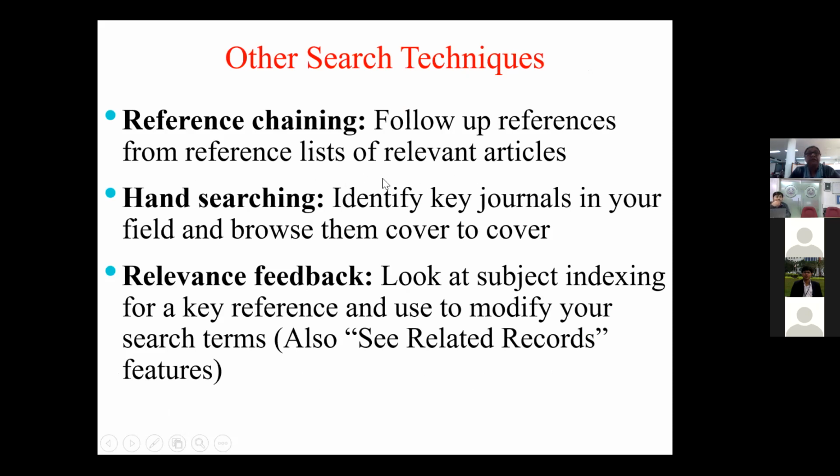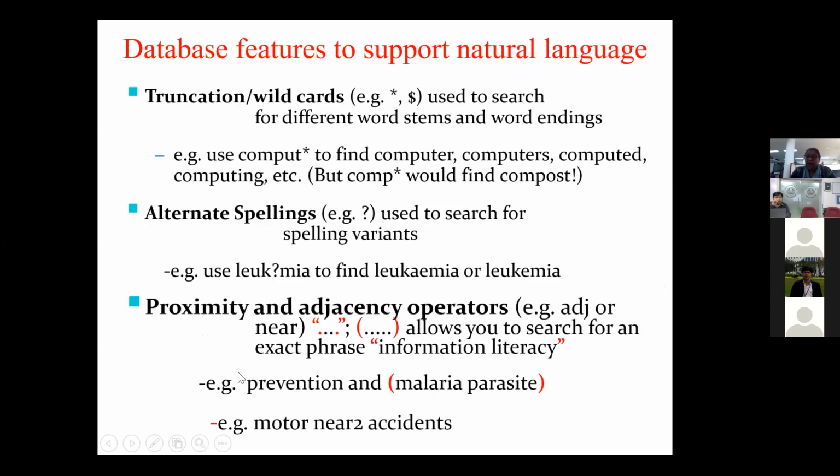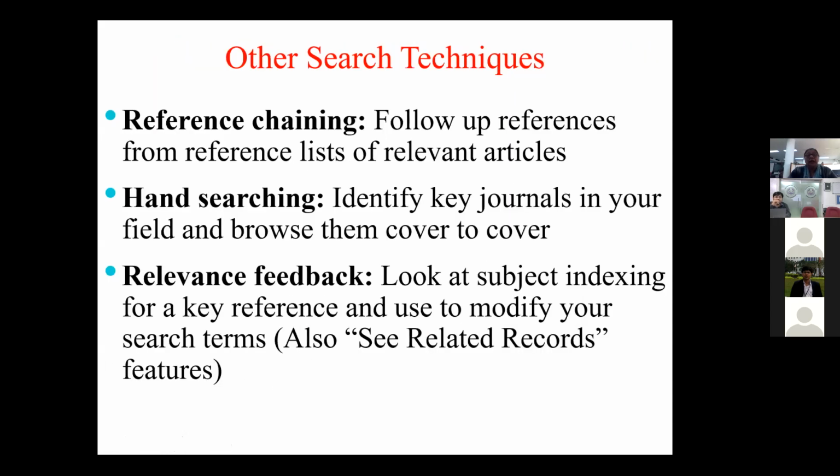So other searching techniques are reference chaining, that is, following up references from the reference lists of relevant articles; hand searching, which means identifying key journals in your field and browsing them cover to cover; then reference feedback, which means subject index keys, and then you can always modify your search terms. That means looking at related records too. Like we say, child, and maybe in your topic, child is not there.